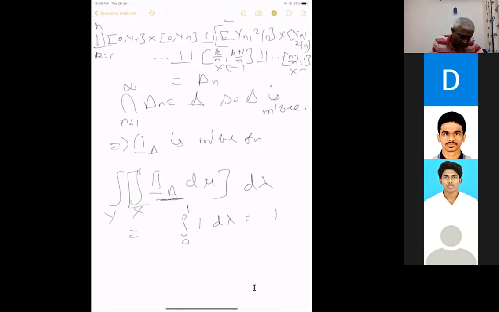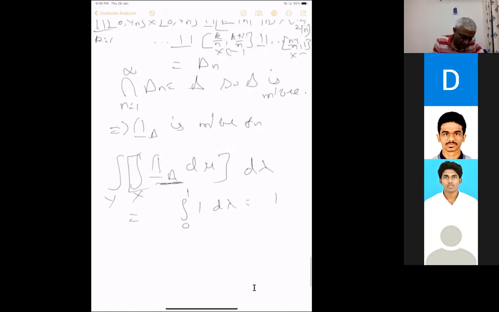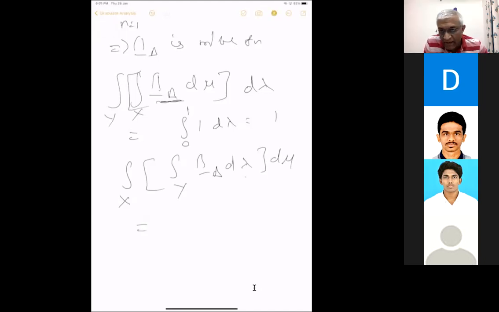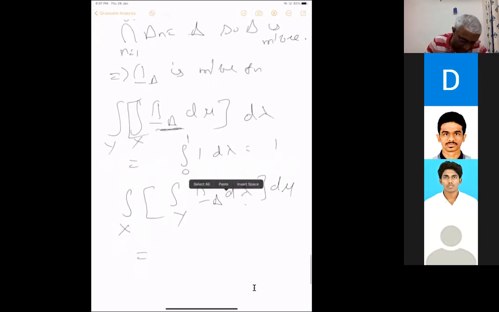On the other hand, integral over x of integral over y of this 1 delta with respect to d mu, sorry, this is d lambda d mu. This is the Lebesgue measure. On the other hand, if you take again the delta x, again you will get a singleton set, and lambda of a singleton set is 0. So this is the integral of 0 d mu.